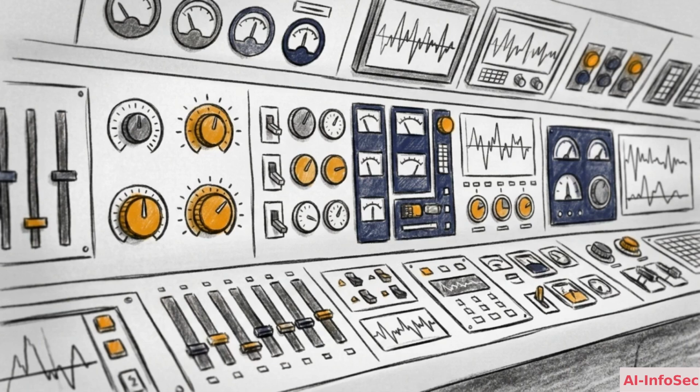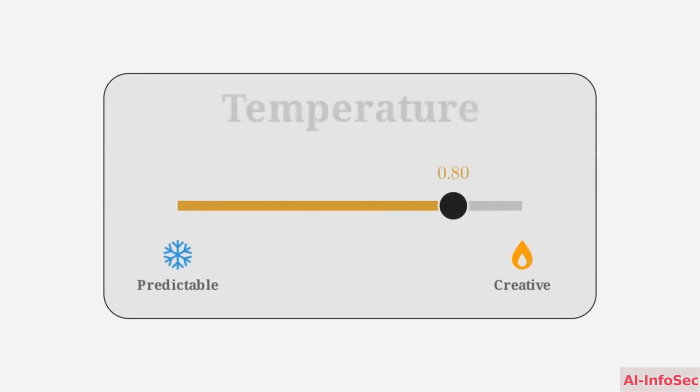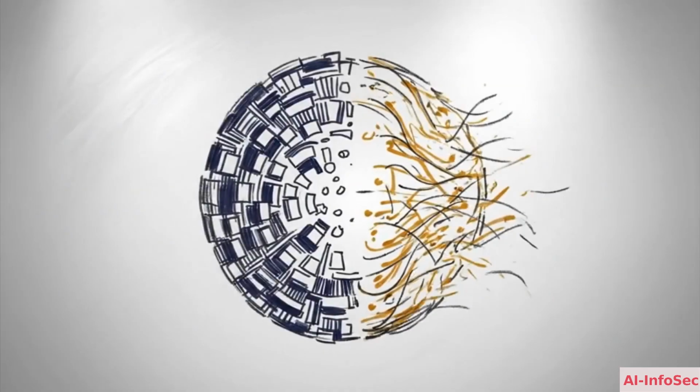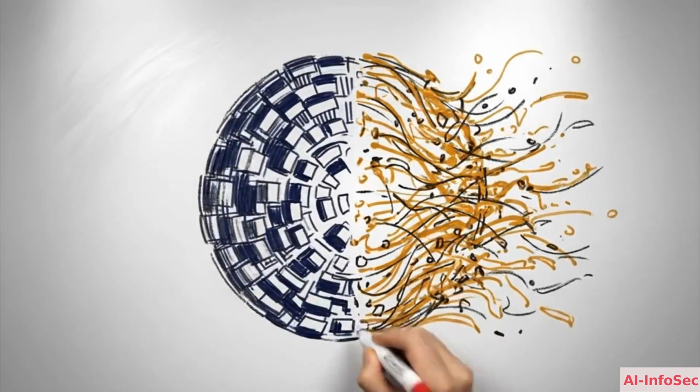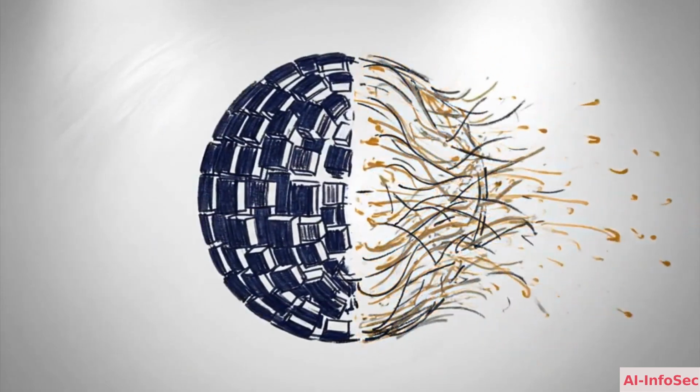So if the model is mathematically built to guess, how do operators actively prevent it from guessing wildly? How do we force it to stick to the facts? The answer lies in a single, adjustable parameter built into every major large language model: temperature. In AI engineering, temperature controls the exact level of randomness and creativity permitted in the model's predictive output.